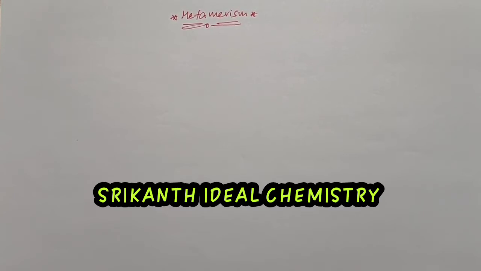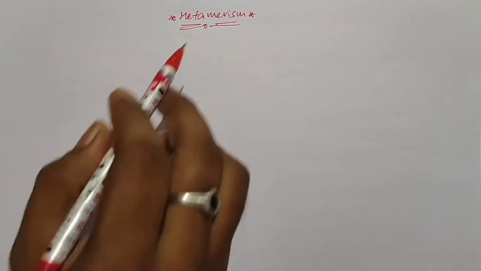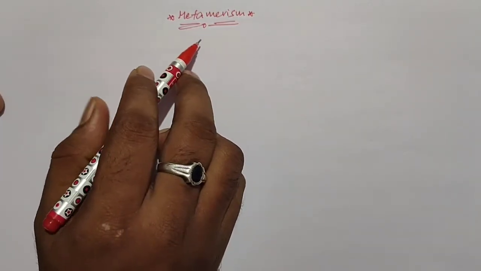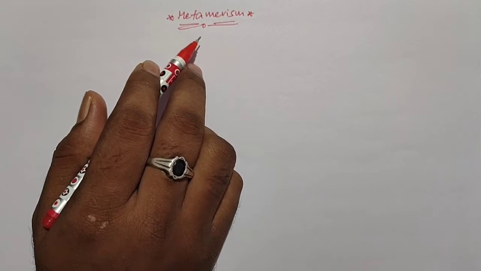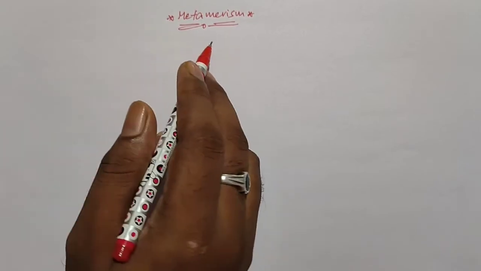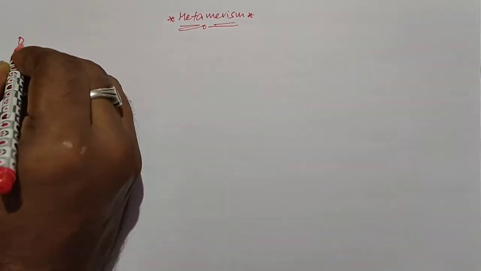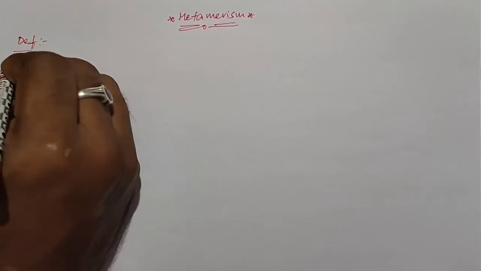In this video, we are discussing metamerism. Metamerism is also one of the branches of structural isomerism. First we see the definition of metamerism. What is meant by metamerism? When two or more organic compounds have the same molecular formula but a different nature of alkyl group, they are called metamers, and the phenomenon is known as metamerism.